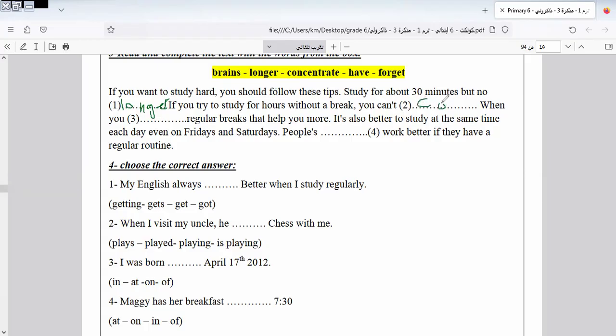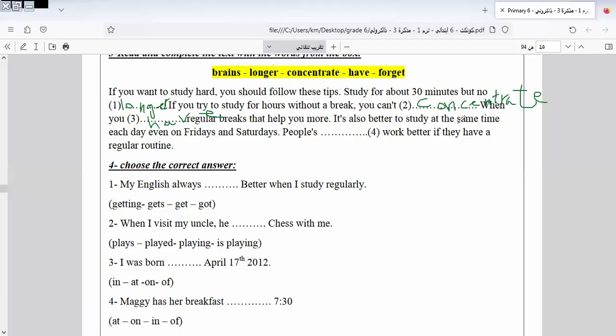You can concentrate when you have regular breaks that help you more.